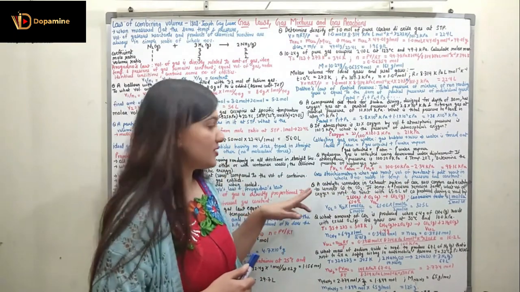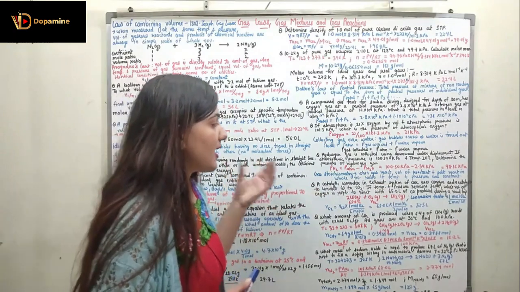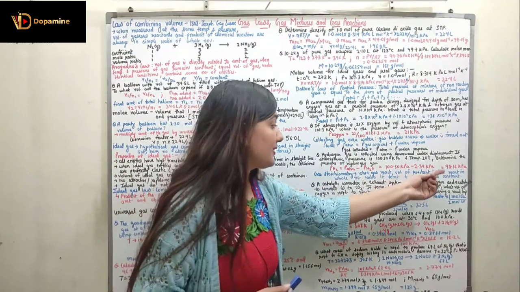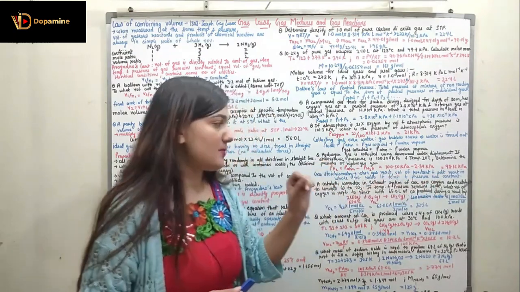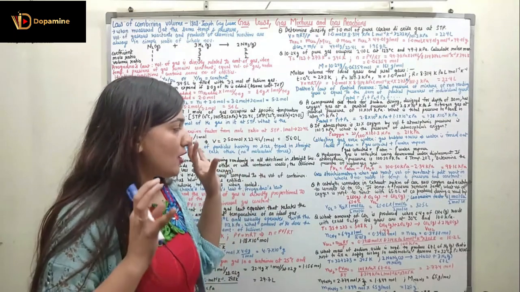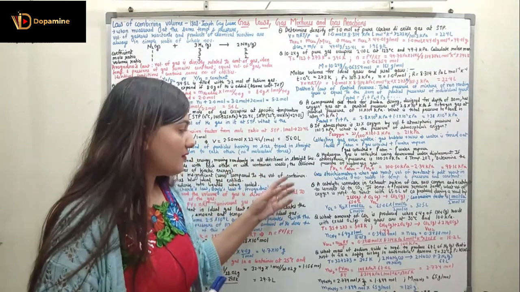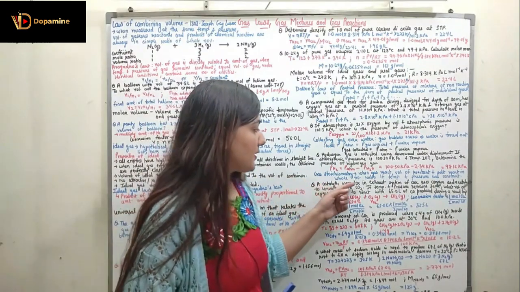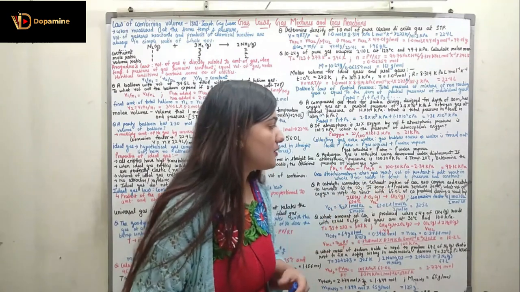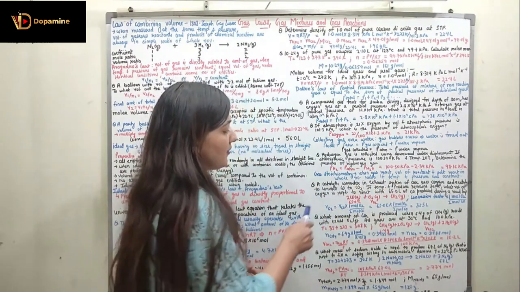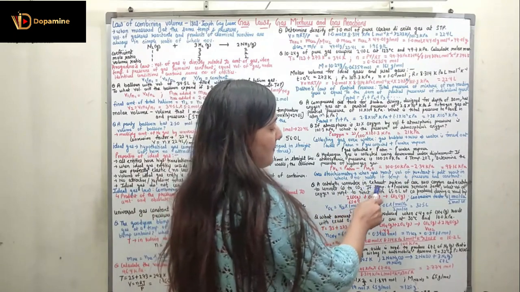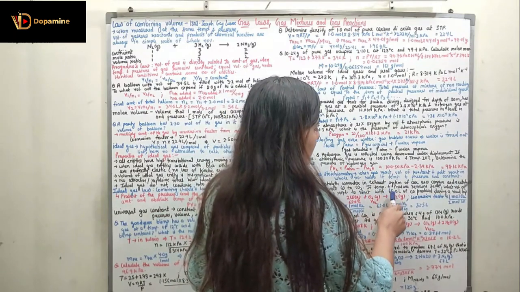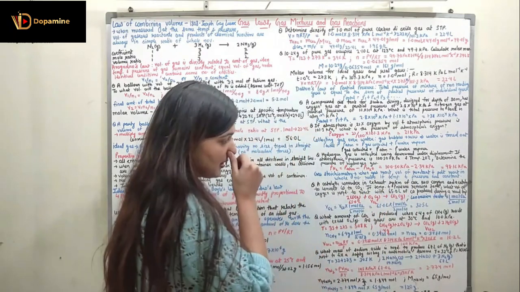Coming to the next concept, which is gas stoichiometry. According to gas stoichiometry, when gases react, the volume of the reactant and the volume of the product react in a whole number ratio if the temperature and pressure are constant. Based upon gas stoichiometry, we have two questions. The first question states: a catalytic converter in the exhaust system of a car uses oxygen and a catalyst to convert carbon monoxide to carbon dioxide. If temperature and pressure remain the same, what volume of oxygen is required to react with 65 liters of carbon monoxide produced during a road trip?